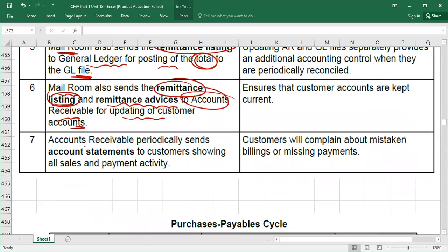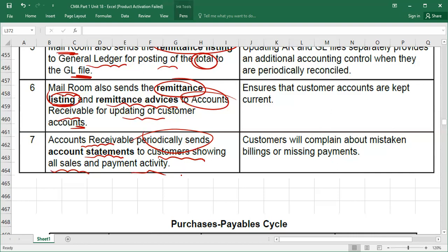Then account receivables periodically sends account statements. There are always supplier statements. Maybe you have received them many times, because if we are a customer, we will receive them from the seller. If we are a seller, we will issue the supplier statement, right? To the customers, we will periodically send statements showing all sales and payment activity. Obviously, if the customer disagrees with your record, he can contact you and you can resolve any discrepancies, right? So this is the point here. These are the stages. Understood? I hope it is clear.